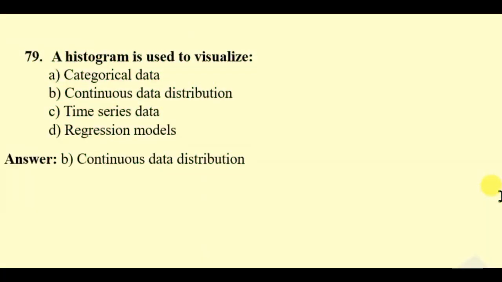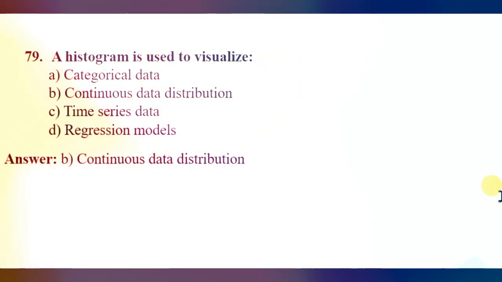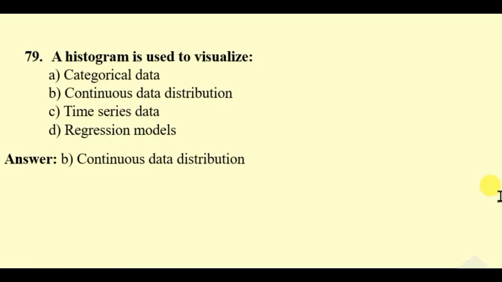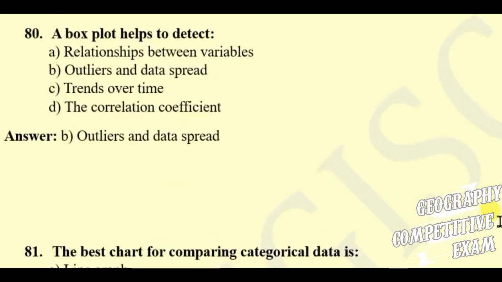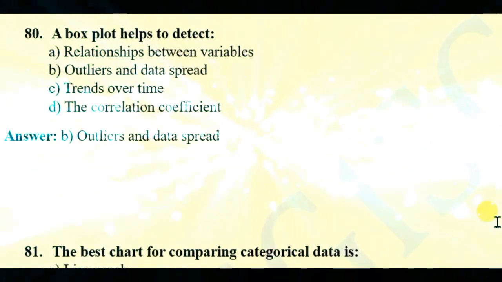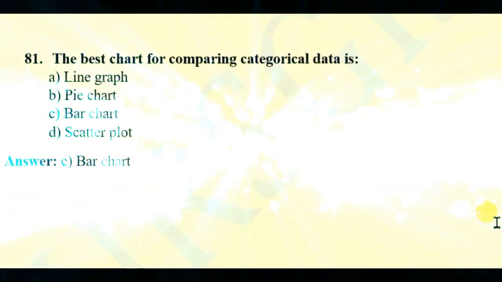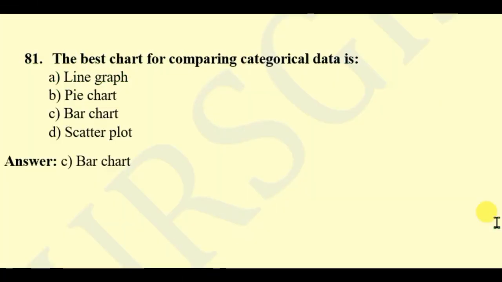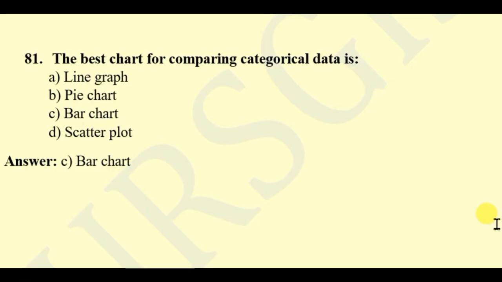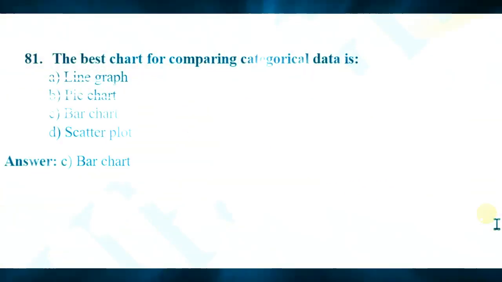Question 79. A histogram is used to visualize categorical data, continuous data distribution, time series data, or regression model. So the right answer will be continuous data distribution. Question 80. A box plot helps to detect relationship between variables, outliers and data spread, trends over time, or the correlation coefficient. Here the right answer will be outliers and data spread. Question 81. The best chart for comparing categorical data is line graph, pie chart, bar chart, or scatter plot. Here the right answer will be bar chart.